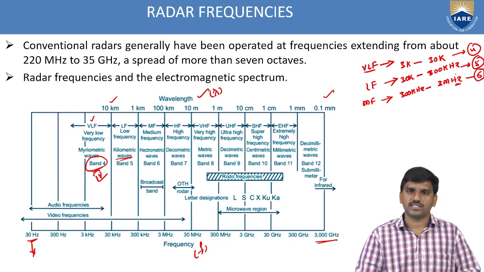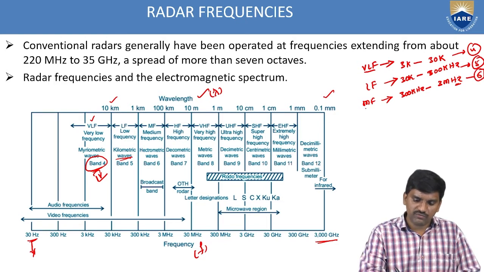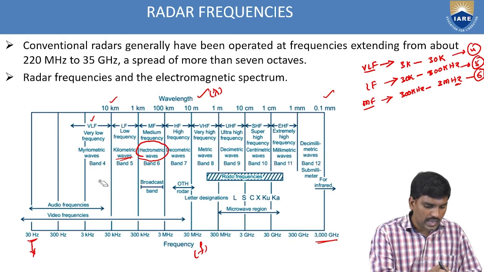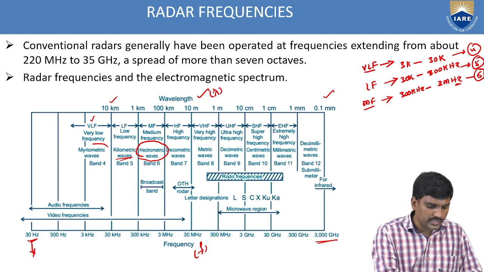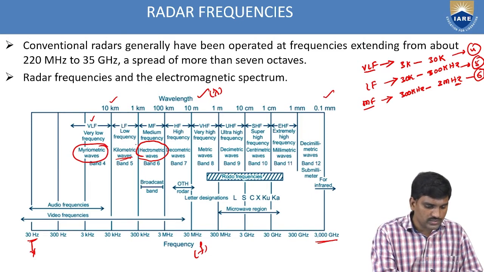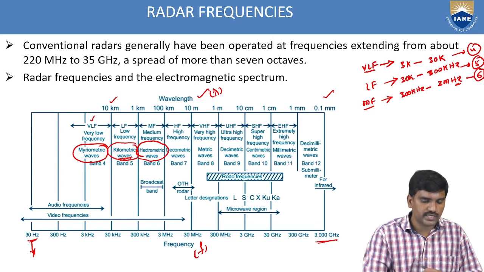This is band 6, the medium frequency band. So it is having hectometric waves. Very low frequency has myriametric waves. The low frequency band has kilometric waves.